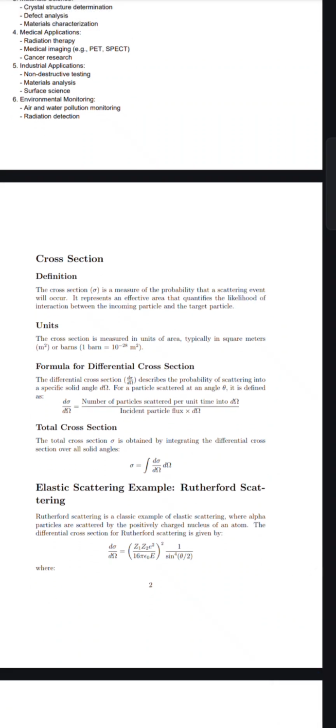Its unit is meter squared or barn. So what is the differential cross section formula?